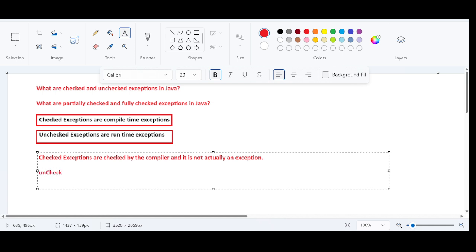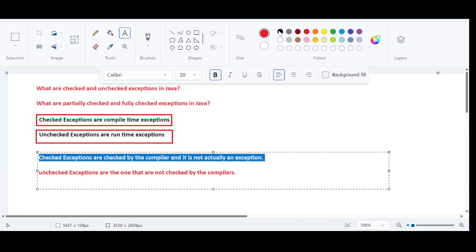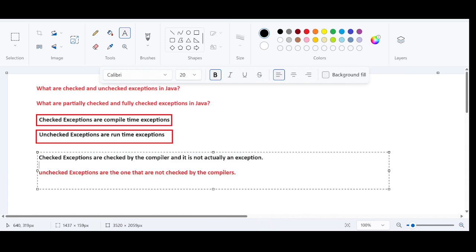So unchecked exceptions are the ones that are not checked by the compiler. So this is the right answer that one has to give in the interview room. Checked exceptions are checked by the compiler, and it is not actually an exception.